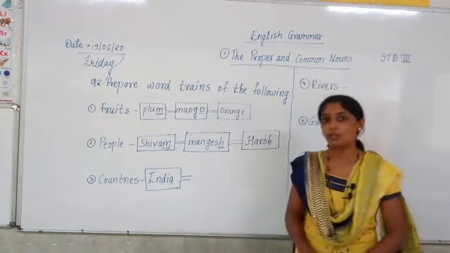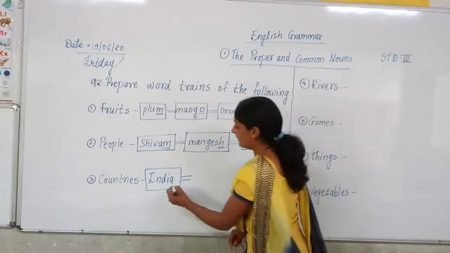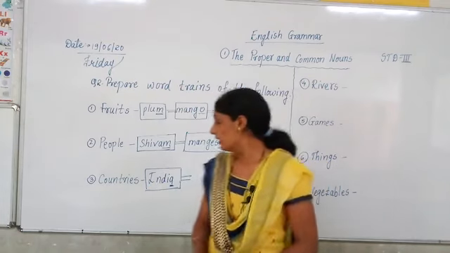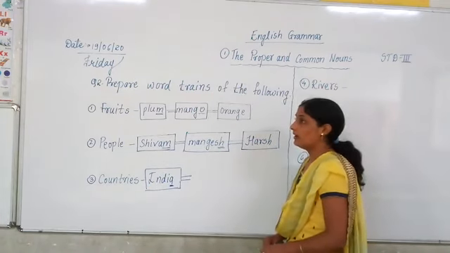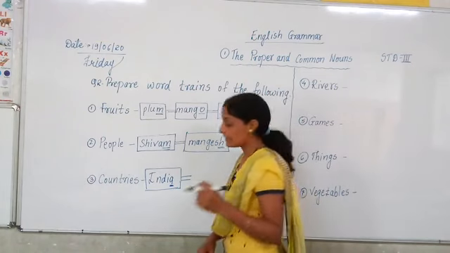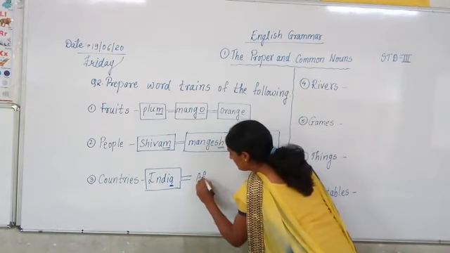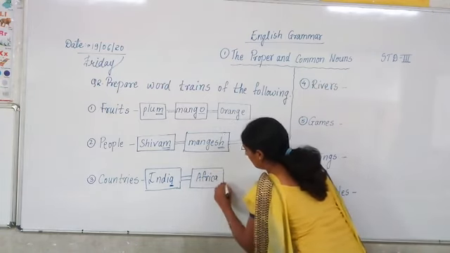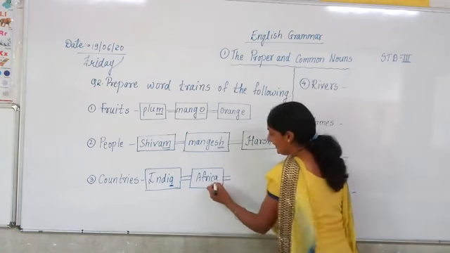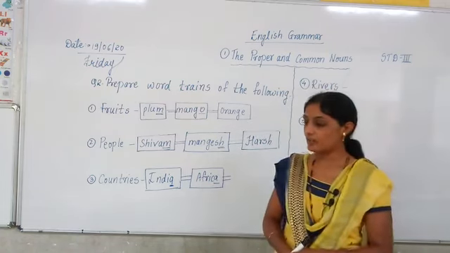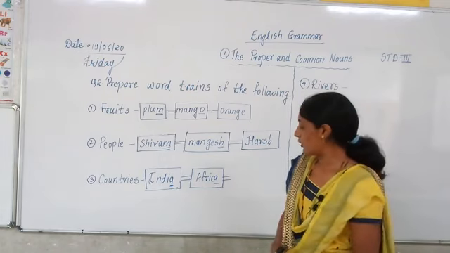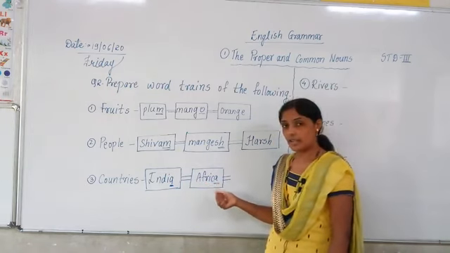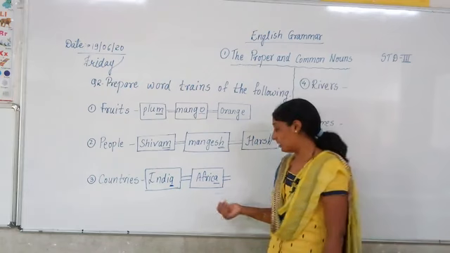Now second, which country starts from the letter A? A, Africa, Australia, America. We will write down Africa. And now again A has come. After Africa, what can you write down? Come on, Africa, A-F-R-I-C-A, Africa.